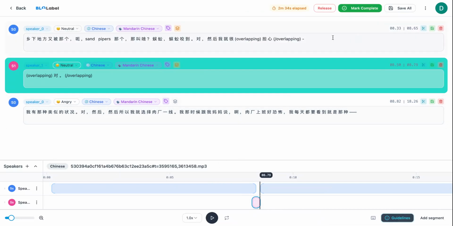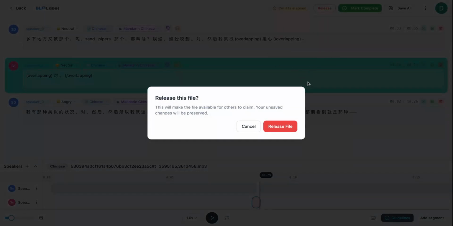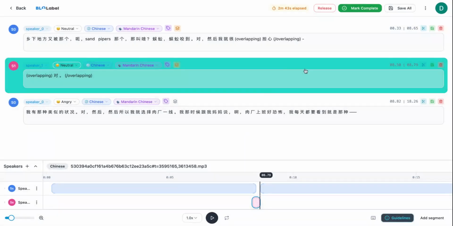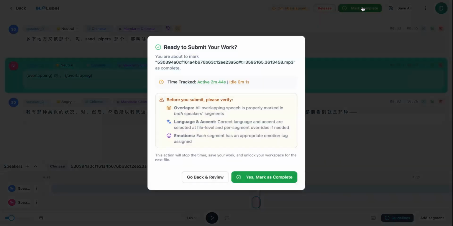In any situation where you get a file that you don't really understand or you have a bit of trouble with, please feel free to click this release button, which will allow you to release the file and claim a different file. In this situation, we're able to finish, so we will mark complete. And then please read over all these guidelines and ensure that everything is done.